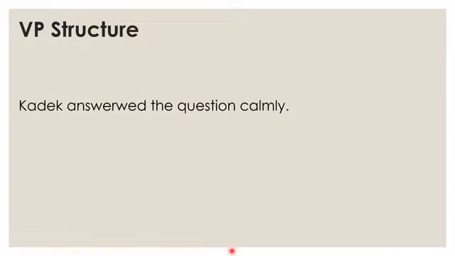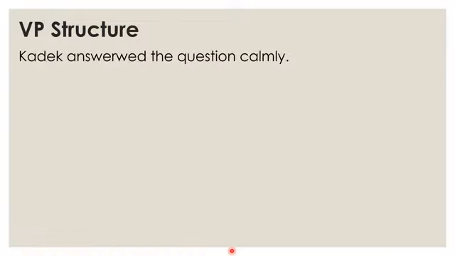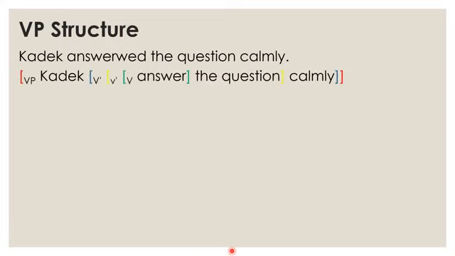Now let's see the structure of the VP. We have Kade answered the question calmly. Kade is a Japanese, Balinese name, I think. Kade answered the question calmly. So the verb here is only answer. The ed over here does not belong to the verb, so it's left out. And Kade is the specifier of answer.